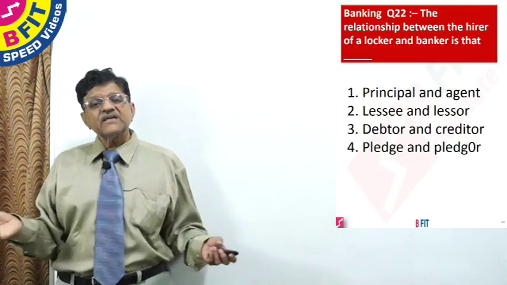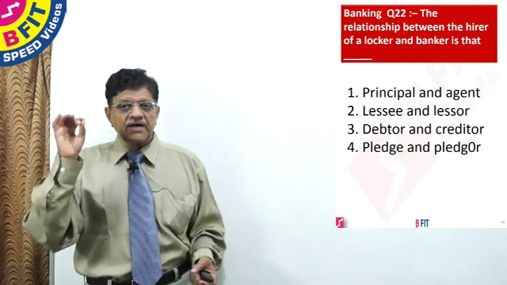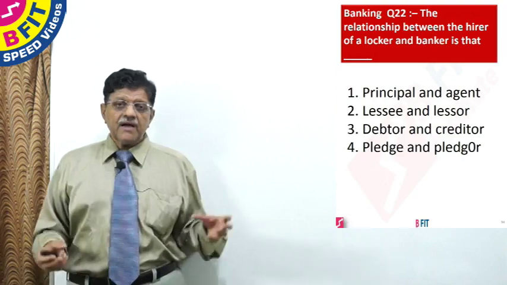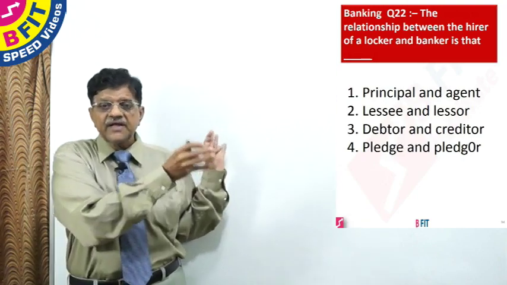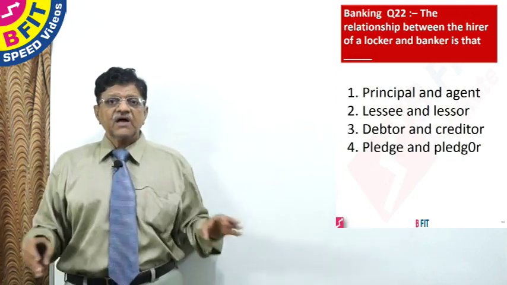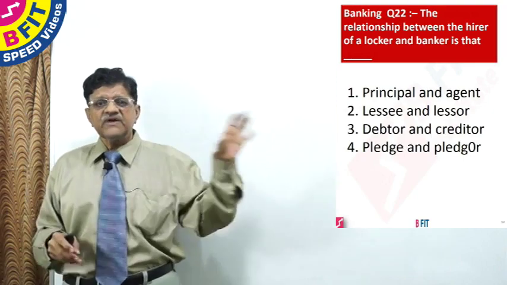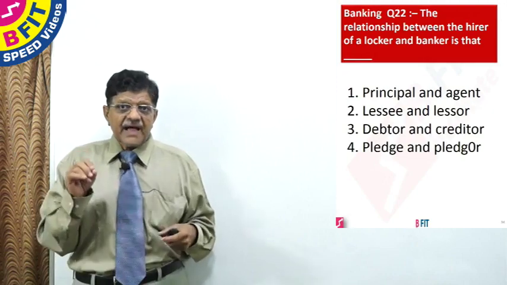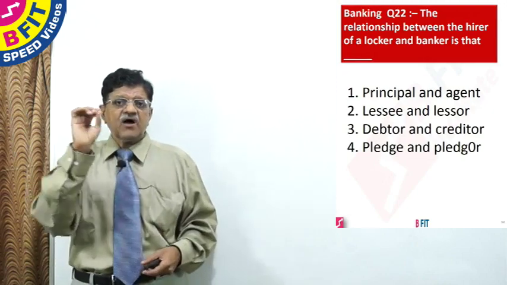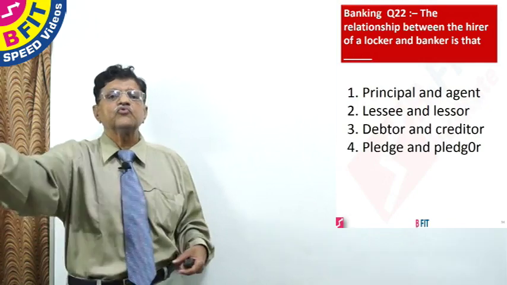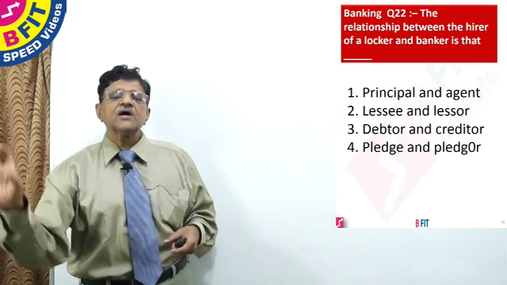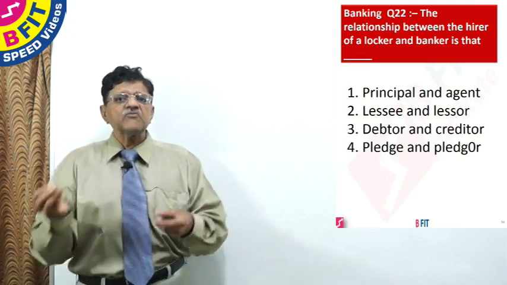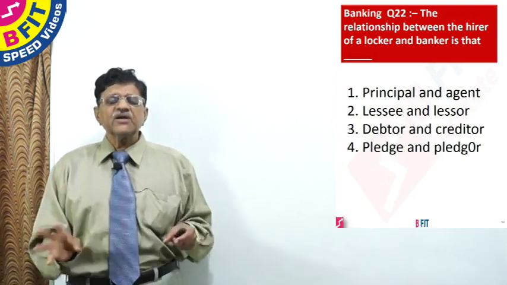On the other hand, what is a safe deposit locker? This a bank is doing every day. Bank has installed lockers in its safe room. The lockers are 12 inch by 8 inch by 4 inch, various sizes, and it is 2 feet deep. Now what the bank is doing is, the bank is hiring the space of 8 inches by 4 inches into 2 feet. That space is hired to the customer. So the customer can keep whatever he wants. The bank is not a party to what he keeps.